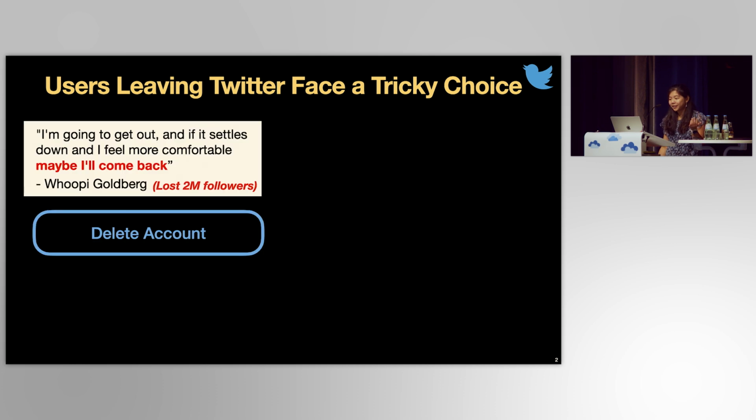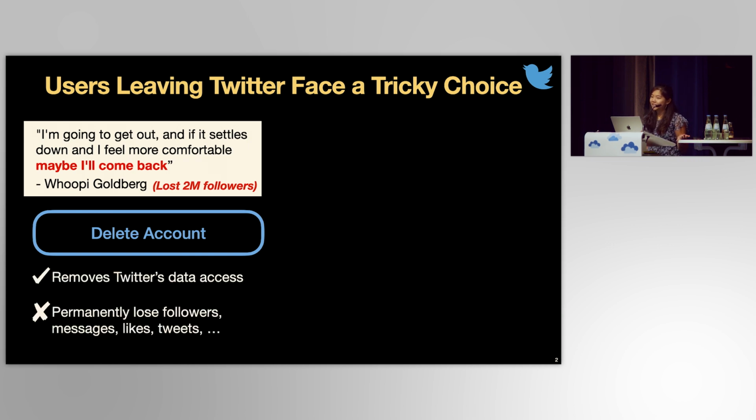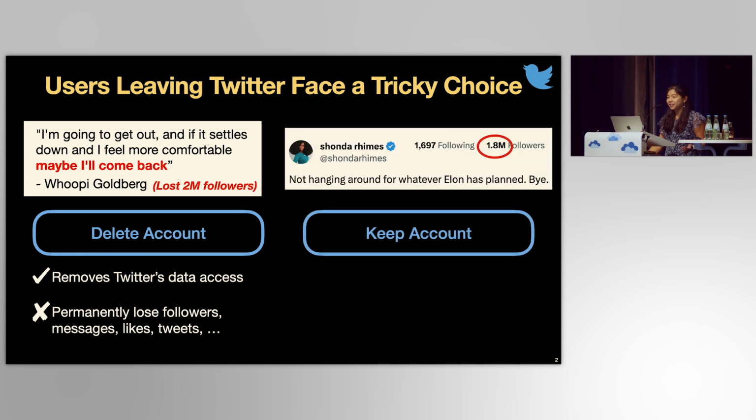Like some high-profile users, you could have deleted your account, even though you may have wanted to come back at some point. In doing so, you prevent Twitter from accessing your data, but you also permanently lose your millions of followers. Or you could have kept your account up, like some others who said they would leave. But unfortunately, this lets Twitter retain access to your data, including private messages and search history.